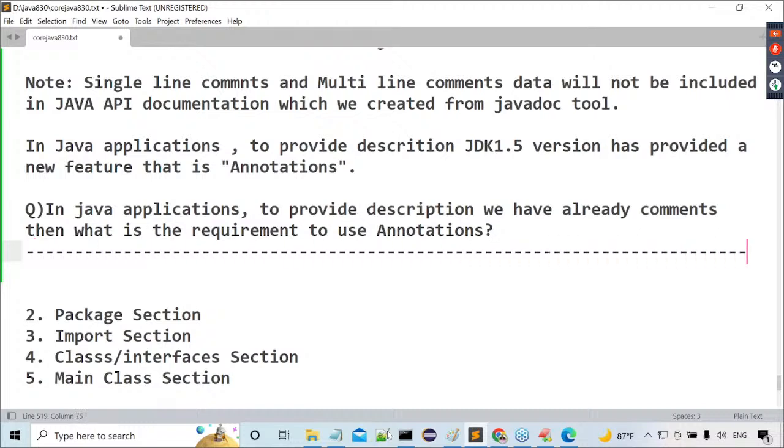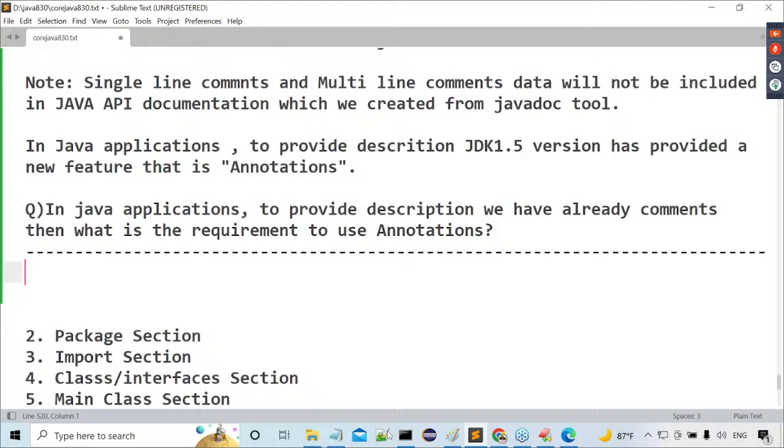You said to us, in Java applications, to provide a description, to provide some information or metadata inside the Java program, JDK 1.5 version has provided a new feature. What was that new feature? Annotations. If you give this information, immediately we have a question. Already we have seen comments to provide description. Then what is the requirement to use annotations? Question or not?